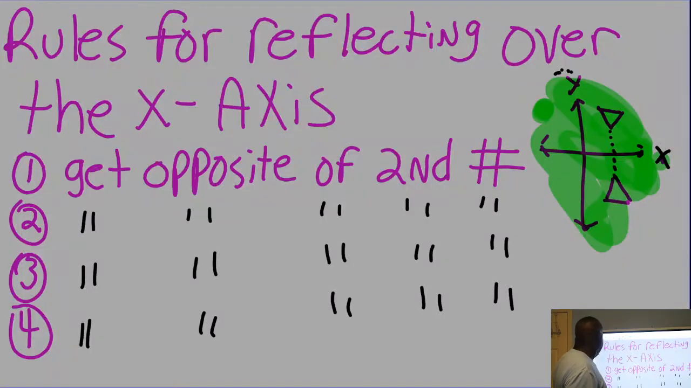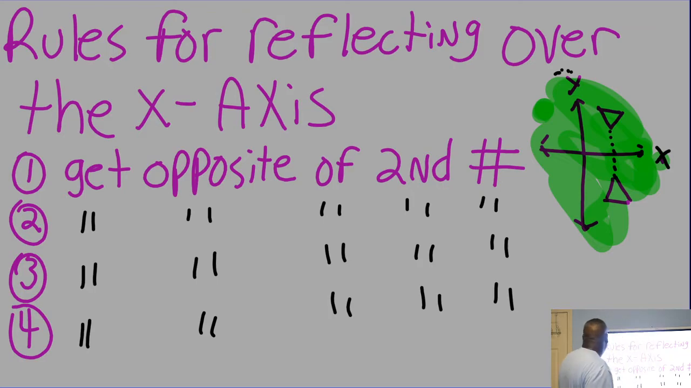Let's go back. Rules for reflecting over the x-axis. Get the opposite of the second number. You know, you got 2 numbers, you got x and y. You get the opposite of the second number. We're going to do some problems in just a second, reflecting over the x-axis.